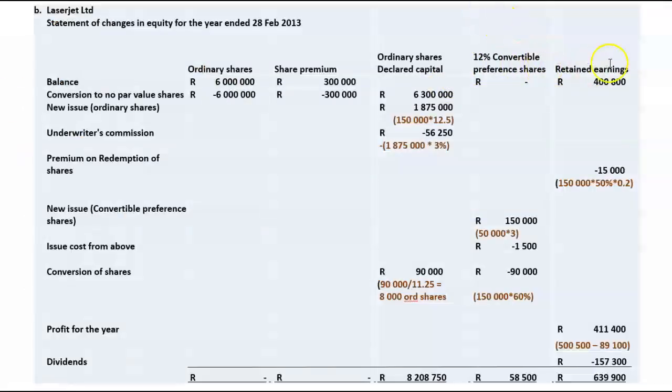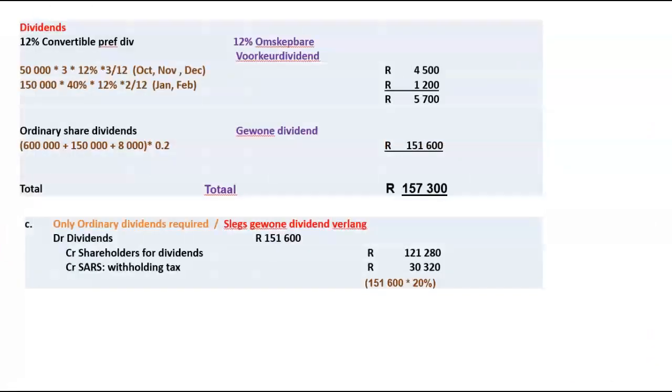So here in our statement of changes in equity under retained earnings, dividends, 157,300. The C part of the question wants you to journalize only the ordinary dividend. So only the ordinary dividend, dividends, debit, which went eventually to retained earnings, so dividends, and that is part of our transfer to retained earnings. 151,600. 80% will be paid out to the shareholders for dividends.